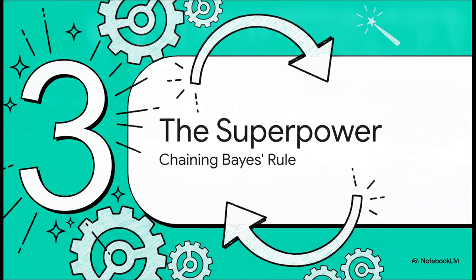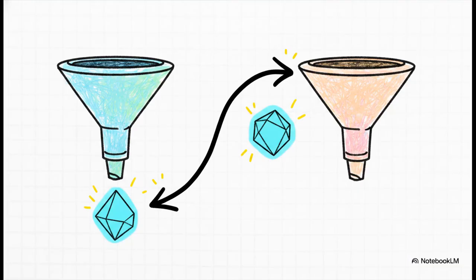But what if we can't instantly invent a physically better test? Turns out Bayesian logic has a built-in mechanism for exactly that. Welcome to Section 3, the superpower, chaining Bayes' rule. And this right here is where Bayesian inference really shines. It's all about how we leverage that prior knowledge.